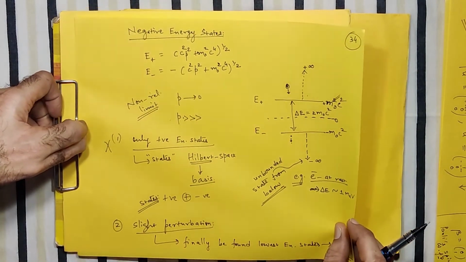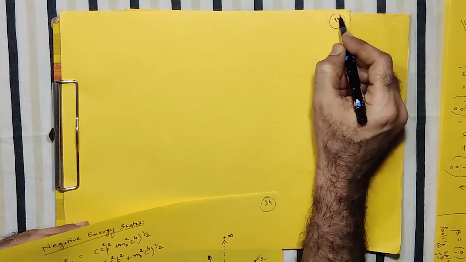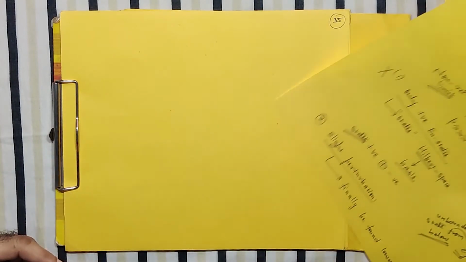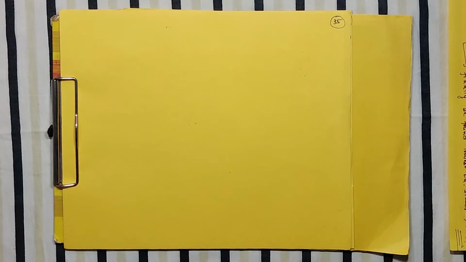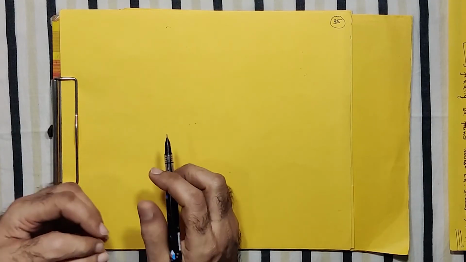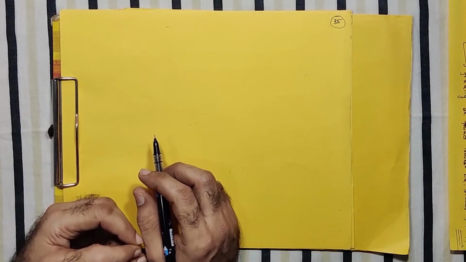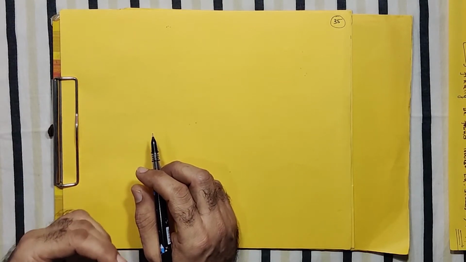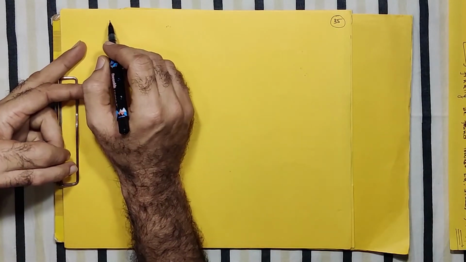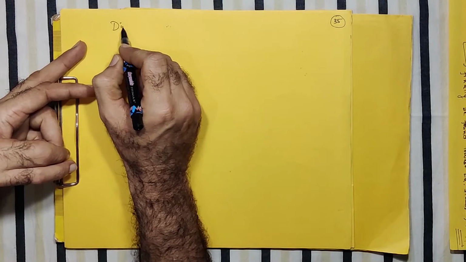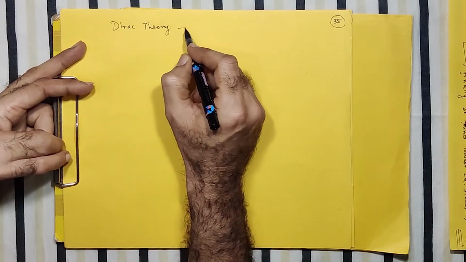So I go to the next paper and try to find the interpretation of these negative energy states given by Dirac. So what we will see now is how this Dirac idea can resolve these issues with the negative energy states, and for that we now start writing the Dirac theory for these negative energy states.